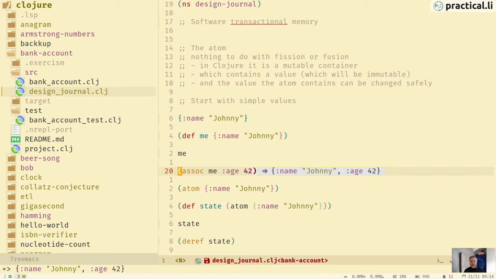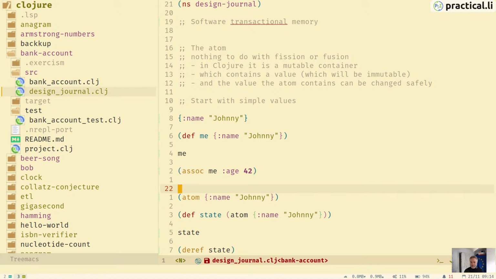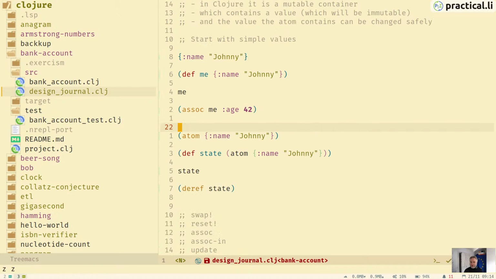So what happens if we actually do want to change something? There is obviously value in changing things. Eventually, the world isn't static, and so obviously we can put things into databases, and databases are designed to change.